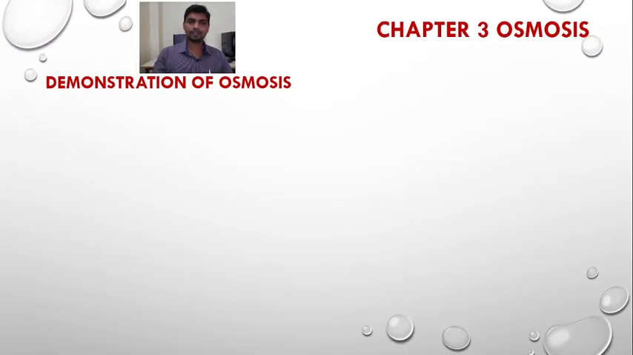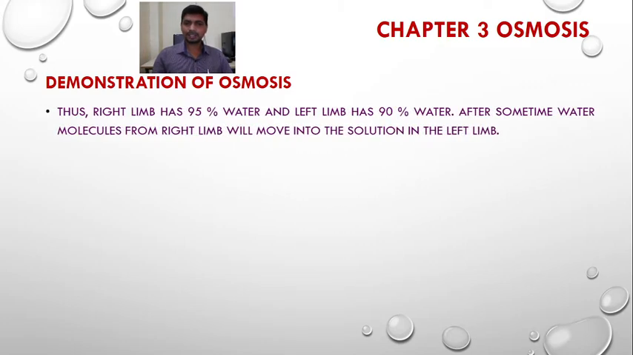Continuing this demonstration of osmosis, the right limb has 95% water. The concentration of the solution is 5%, meaning it contains 5% solute and 95% water, while the left limb has 90% water, meaning the solution is 10% sugar, with 10% sugar and 90% water. So if we consider the concentration of the solution in terms of water, the right limb has 95% water and the left limb has 90% water. So the difference is 5%.